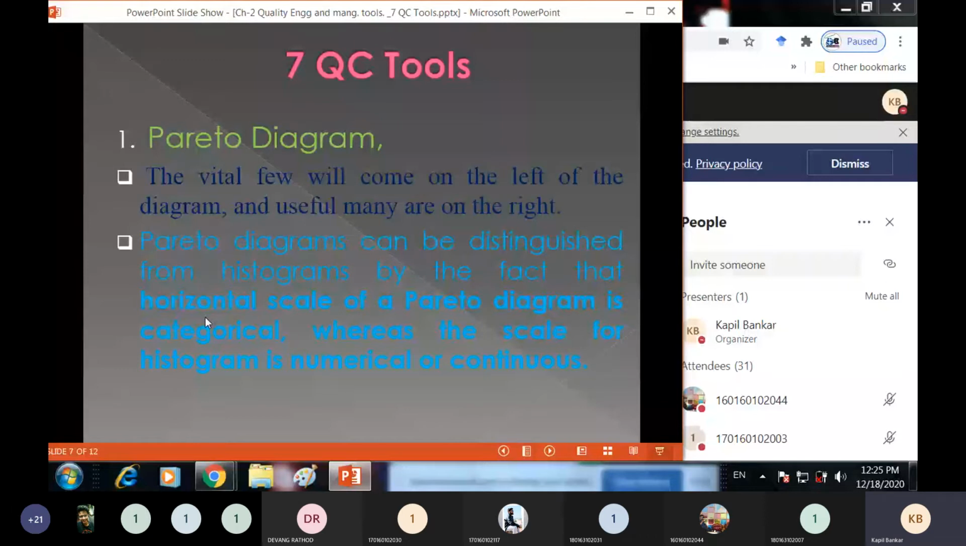While in our Pareto diagram or Pareto analysis, the horizontal scale has categorical values, such as defects or problems. It is not a numerical value, it is a categorical value. It may be a defect, a problem, an error, anything. Any category may fall onto that horizontal scale, while in a histogram it must be numerical or continuous values. So this is the difference between these two diagrams, histogram and Pareto analysis. At first look, the Pareto diagram and histogram resemble each other.